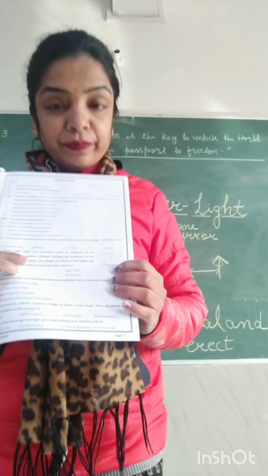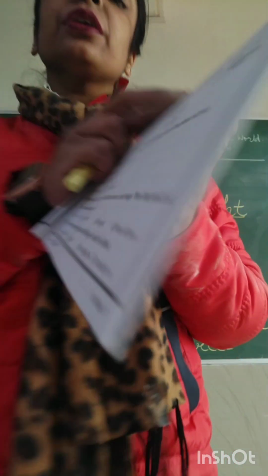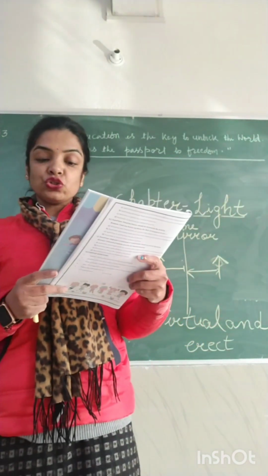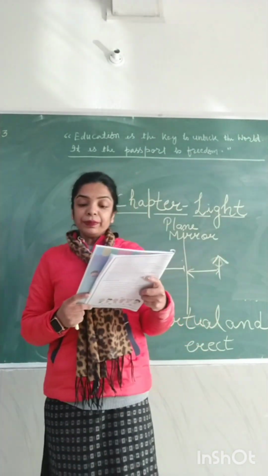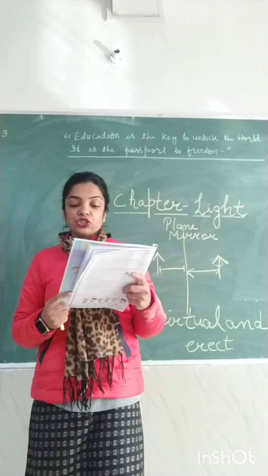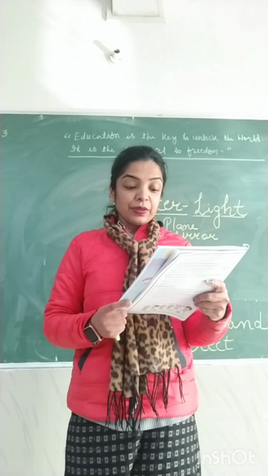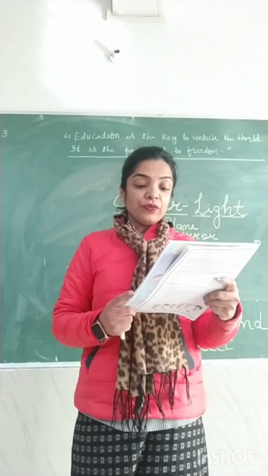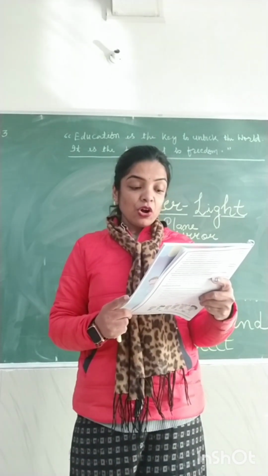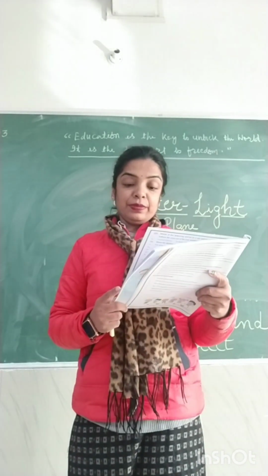The picture is given as follows. What is shown in the picture? Three bulbs are shown in the picture, P, Q and R. Without shifting the position of the observer and the bulbs, the image of which bulbs can the observer see from the plane mirror?